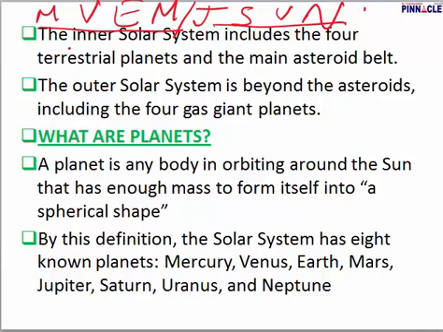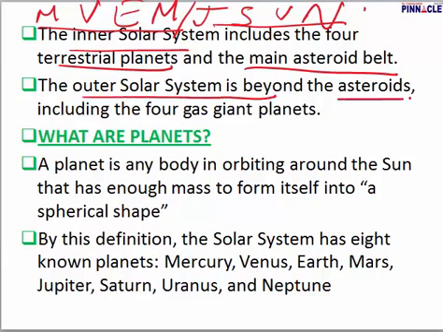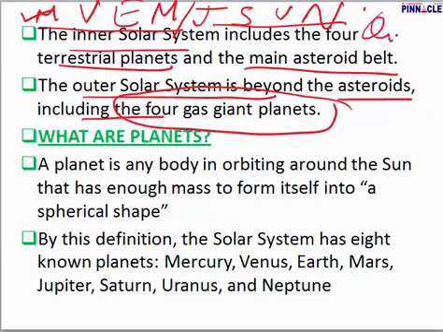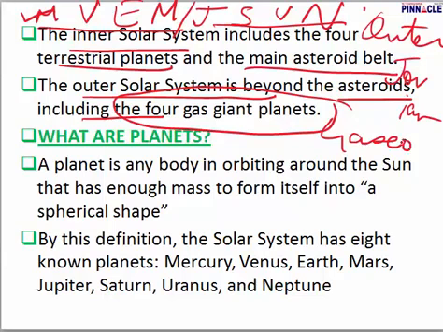The inner solar system contains the 4 terrestrial planets, and it has the main asteroid belt. Whereas the outer solar system is beyond the asteroid belt, and it includes 4 gaseous planets. Please remember this, I'll keep using this in my lecture. The 4 inner ones are inner planets or terrestrial planets. The outer ones are outer planets or Jovian planets or gaseous planets. They are made up completely of gas.